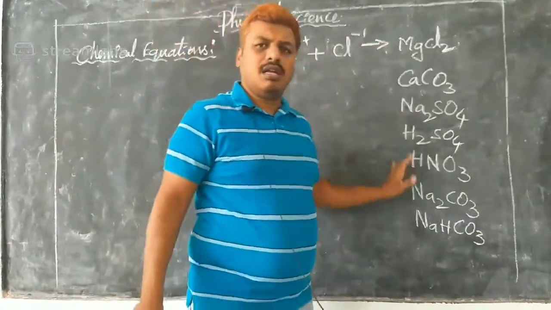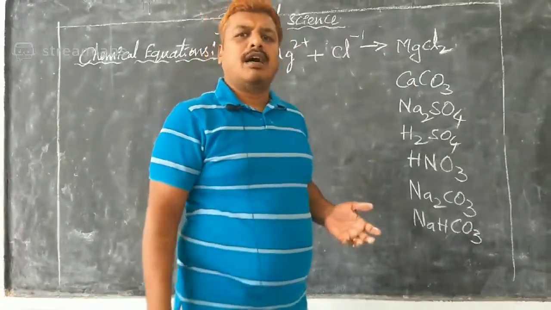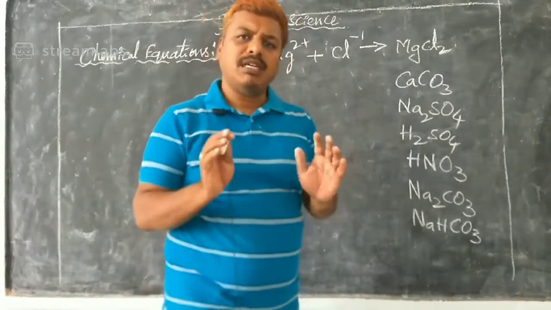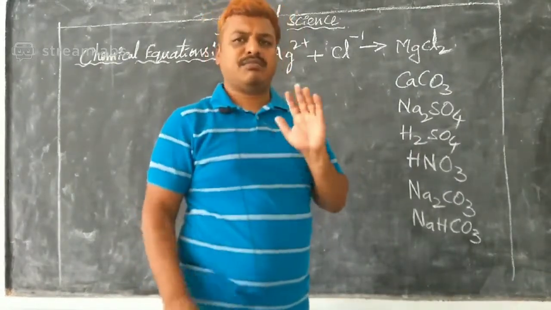Now these are all different molecules formed by a mixture of atoms.